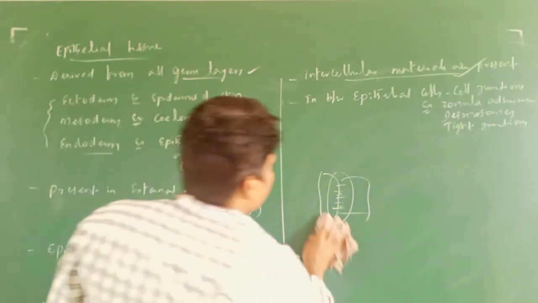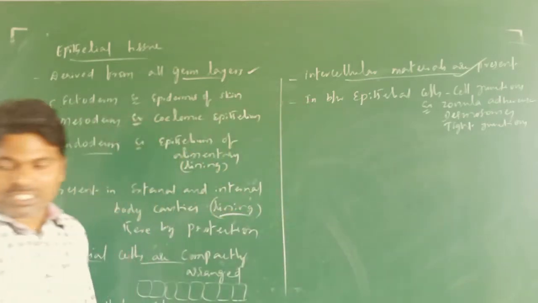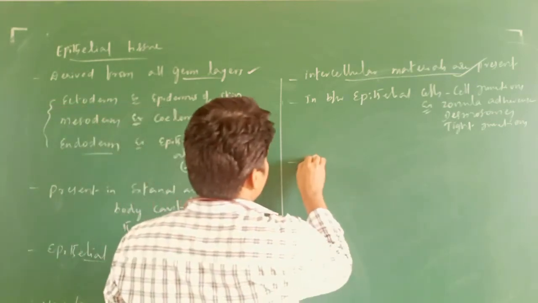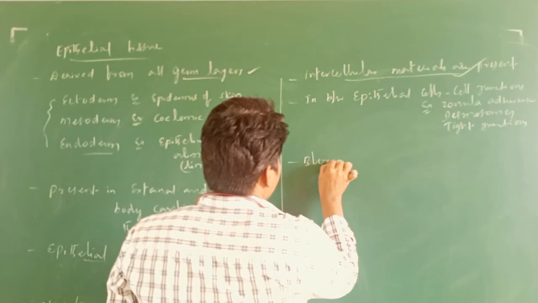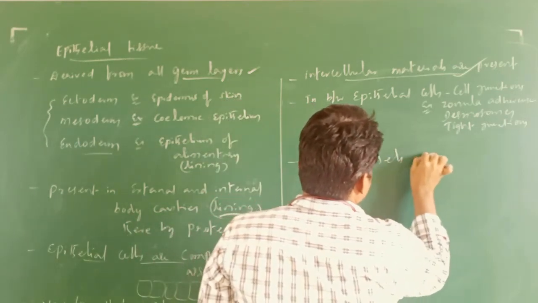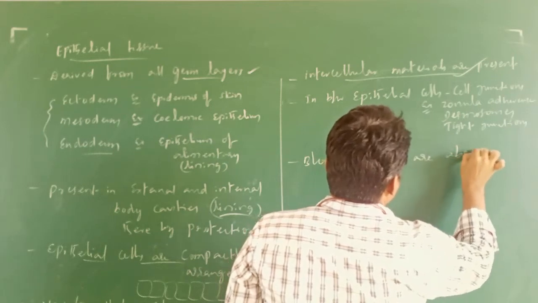In between epithelial cells, cell junctions are present, which communicate from one cell to another cell. And blood vessels are absent in epithelial cells.